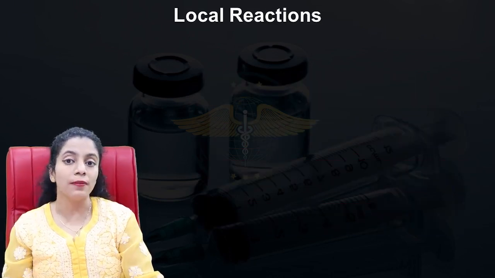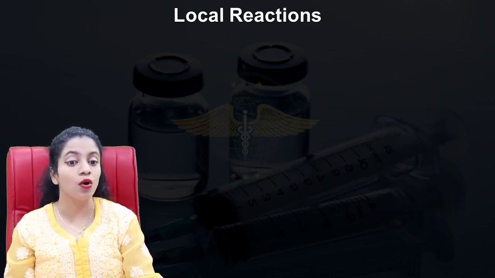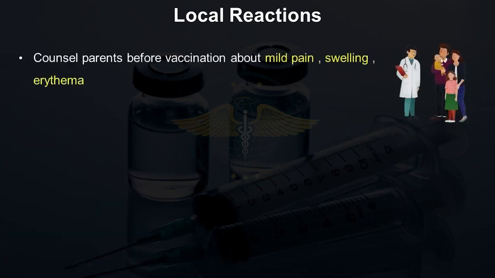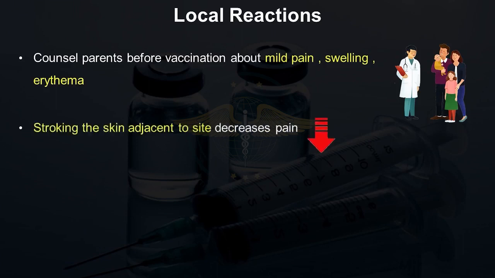Let's go on to the minor reactions first, that is the local reactions. Now, we should be counseling parents before vaccination about any mild pain, swelling and erythema which can occur after vaccines, especially after the whole cell pertussis vaccine. Stroking the skin adjacent to the vaccine site helps to decrease the pain of the child.